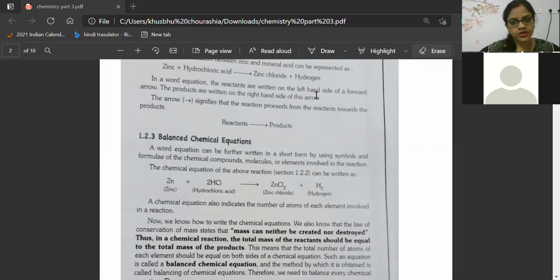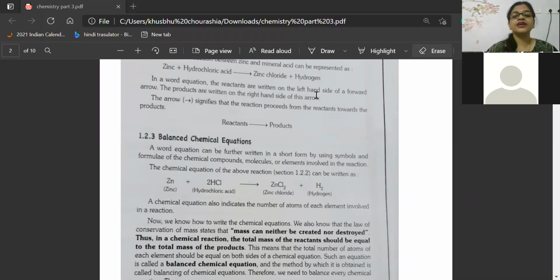No problem. But understand this once: the left side of the equation mass will be equal to the right side. So maybe the gas might be released. But if you do the reaction in a closed vessel, then the reactant mass will be equal to the product mass, because energy can neither be created nor destroyed. It can only change its state from one form to another.